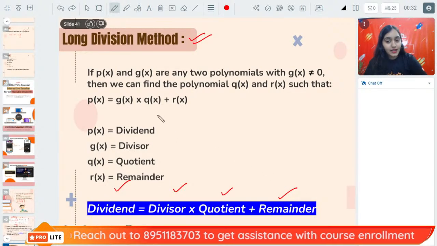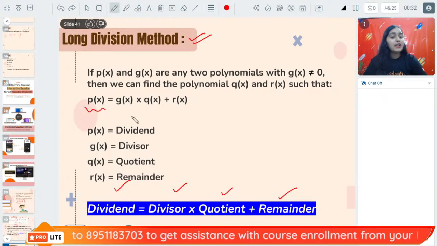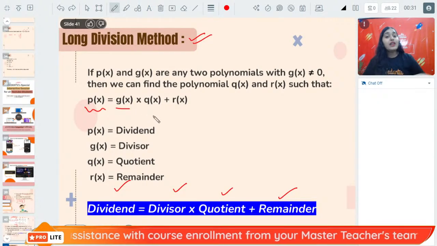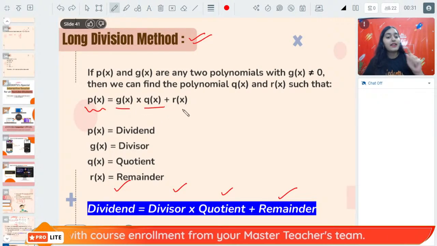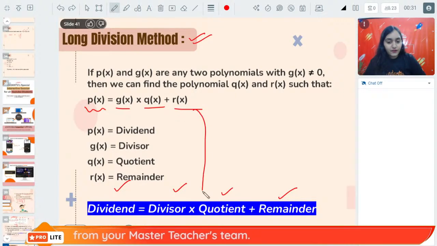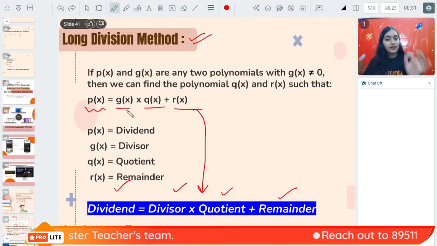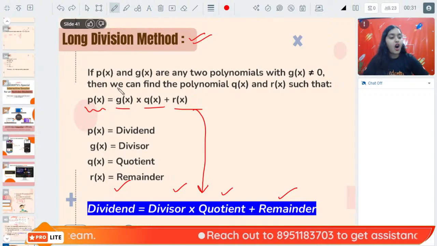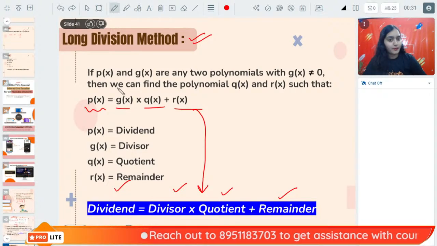Now, let us consider that we are dividing a polynomial px by a divisor gx. We are getting a quotient qx and a remainder rx, okay? So, according to this formula, we can write it this way, where px, gx, qx and rx are all polynomials of any form, right?